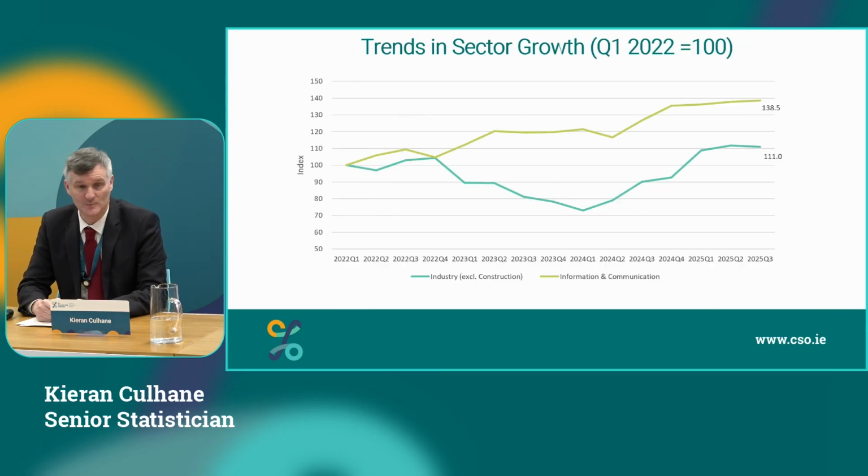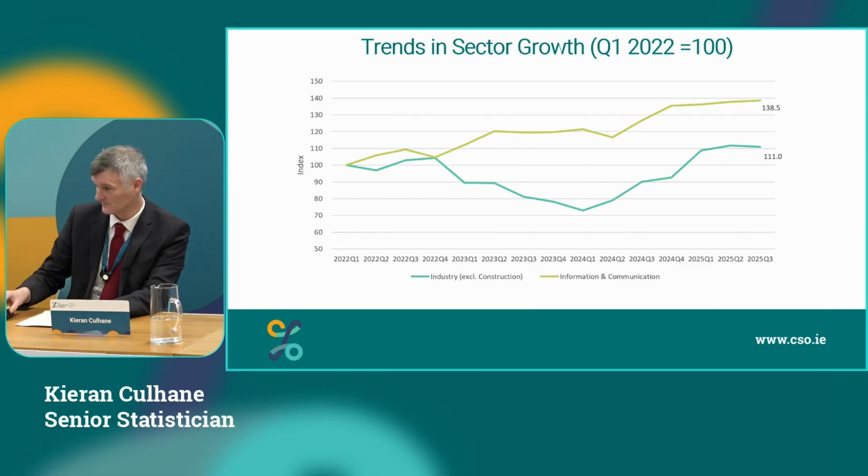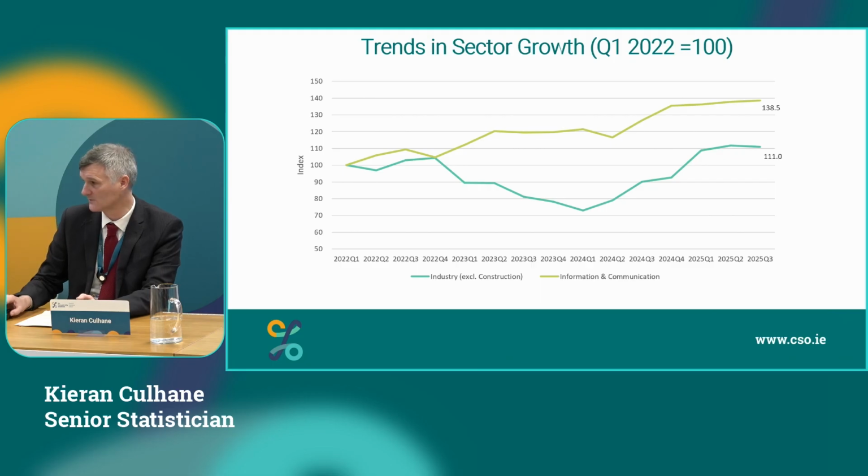Looking then at those multinational dominated sectors, the darker green line of industry, you can see how it fell for a number of years and then started to grow in 2024 and has now stayed at that level through 3 quarters of 2025. The lighter green, information and communication, we've seen pretty much consistent growth there over the last couple of years. And this is what's driving those strong multinational results.